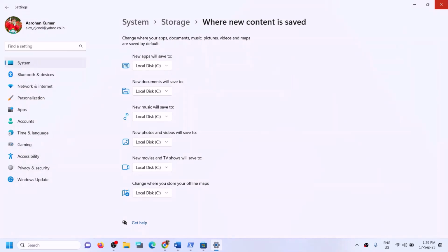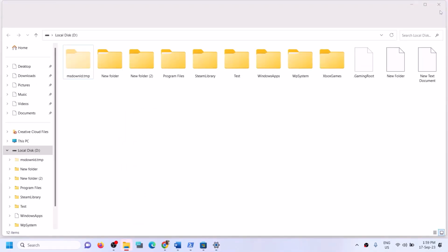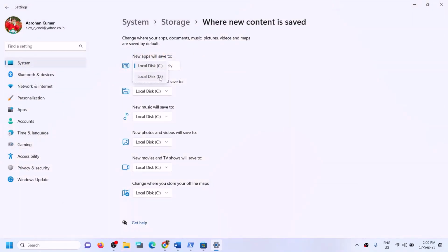Suppose you were already trying to install the game to C drive and you are facing the problem. In that case, you can come to this location and then over here you can select different drive. So over here you can try any other drive and then click on apply. So first of all, try to install the game to C drive. But if you're already trying to install the game to C drive, in that case, you can try different drive. For new apps will save to, not for other. Only for new apps will save to.